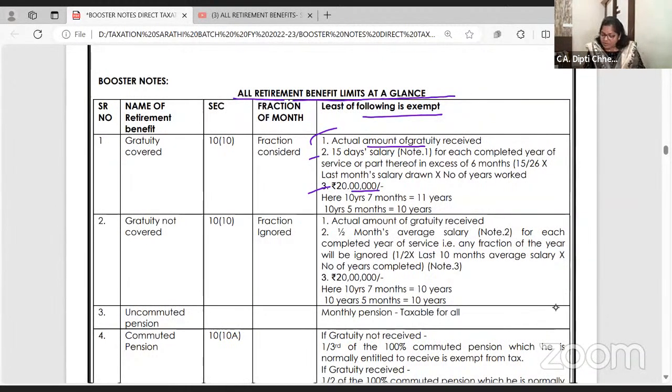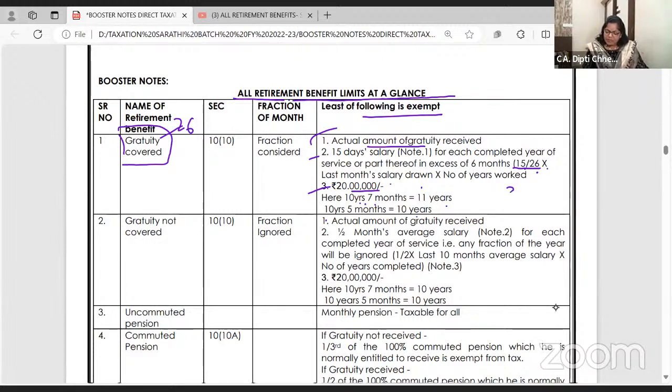First of all, take 15 by 26, not 15 by 30, because if you are covered under the Gratuity Act, then in a month only 26 days are there; 4 Sundays are holidays. So 15 by 26 into last month's salary into number of years completed. If you have worked for 10 years and 7 months, we will take 11 years. 10 years and 5 months, we will take 10 years. So up to 5 months, ignore the fraction; from the 6th month onward, take it. Followed all of you or not?